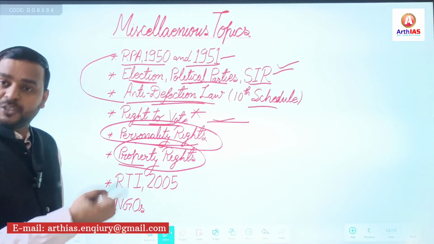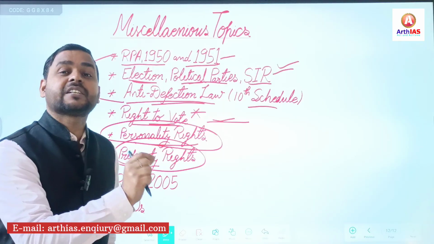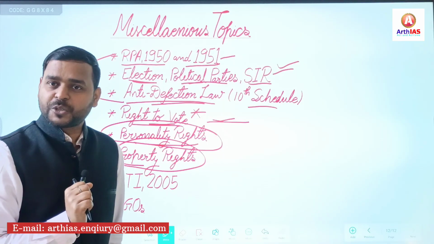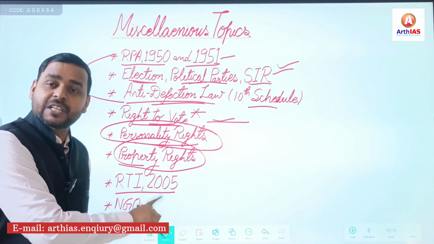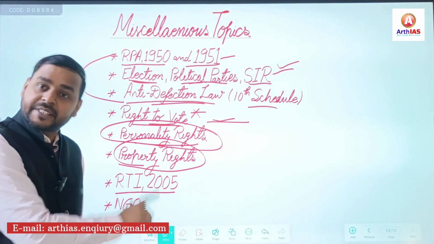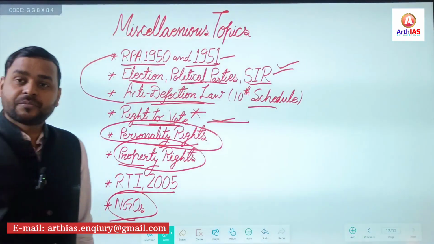Property rights in India, you must know, currently it is a constitutional right, not a fundamental right. Under Article 300A, it is a constitutional right. And then RTI 2005. Why? 20 years of RTI. Certain sections are important. Then NGOs are also important.